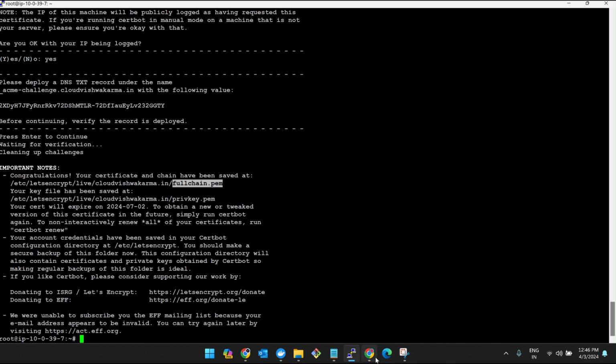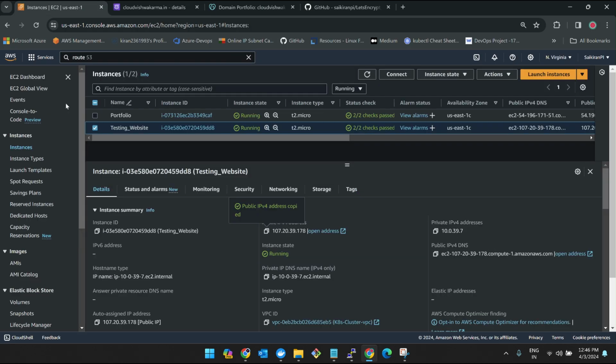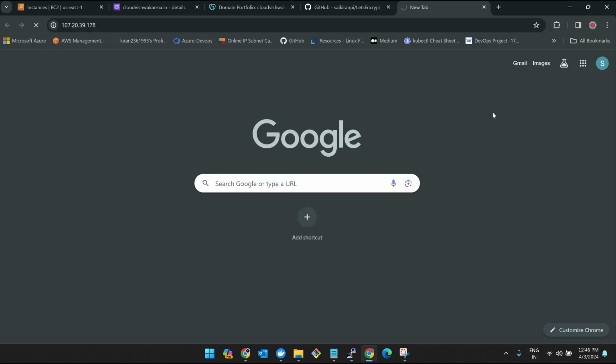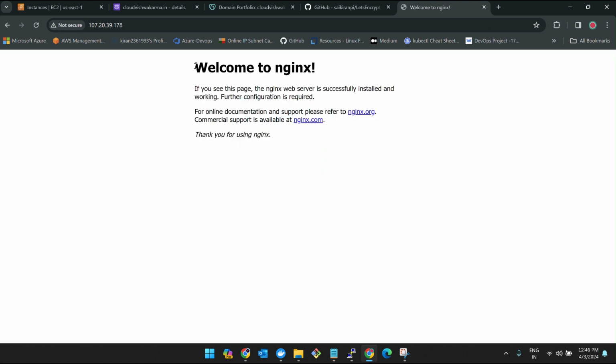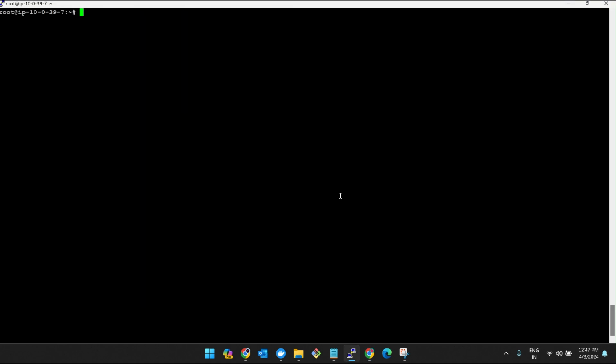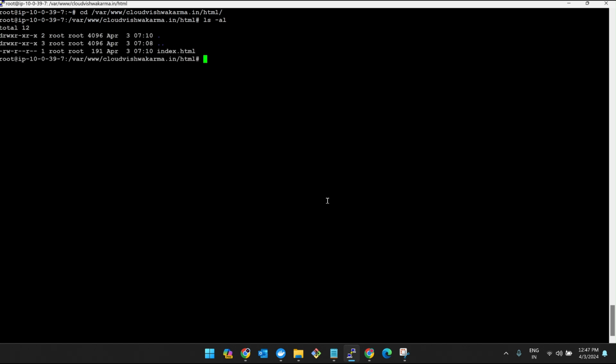Now let's go back and see whether it is working. We should get that server block is ready or something for Nginx. Yeah, see, it is working, right? Now, previously we redirected it to a different directory, which is cd /var/www/cloud and then html. ls -il. So this is the one, index.html.